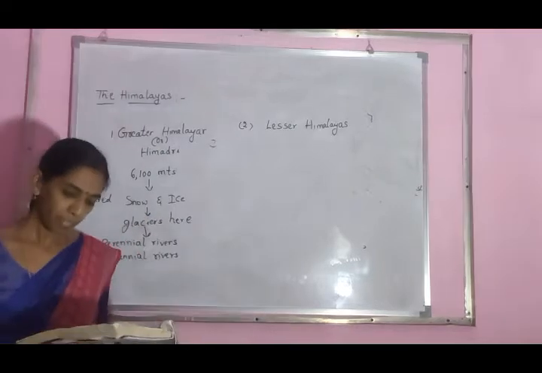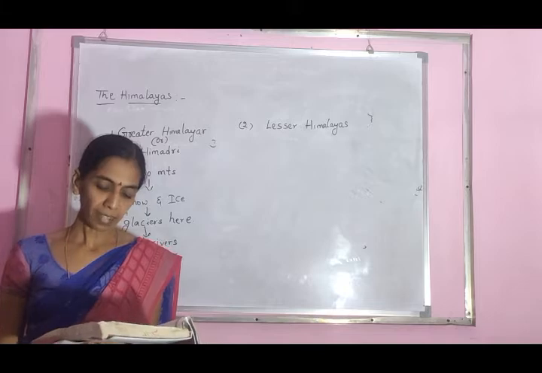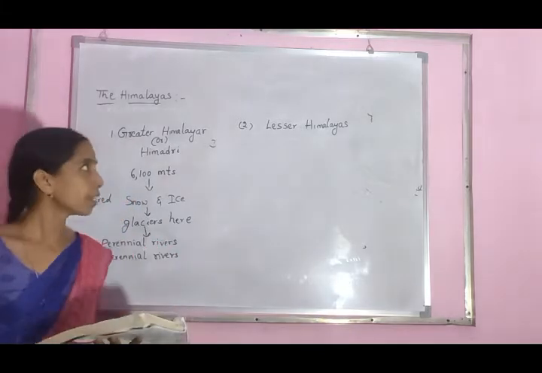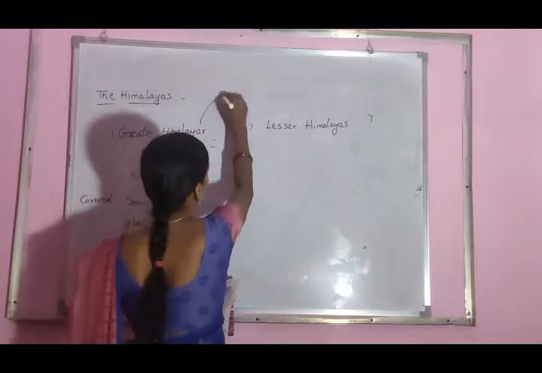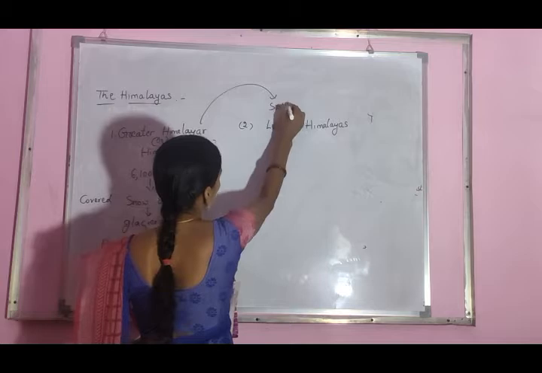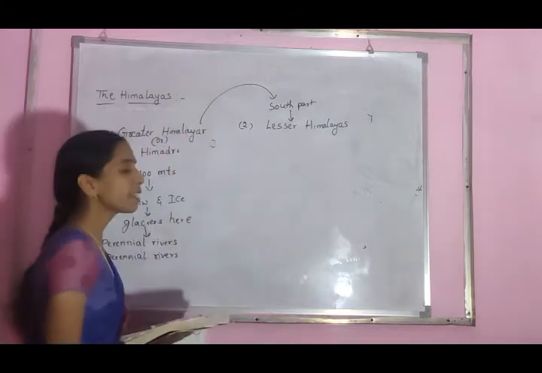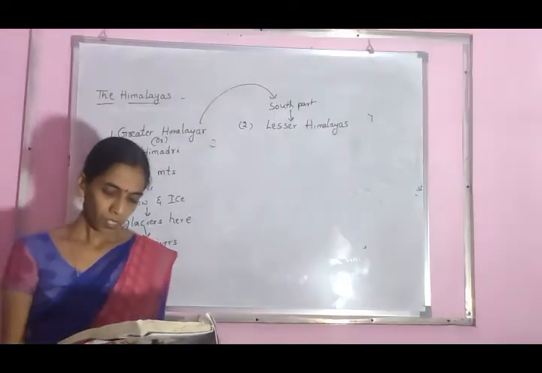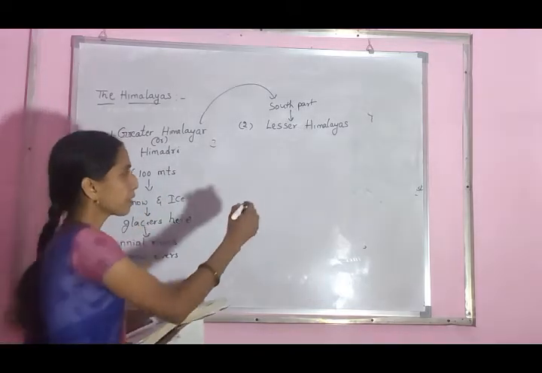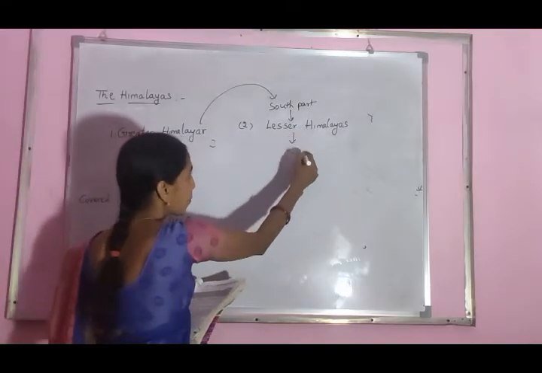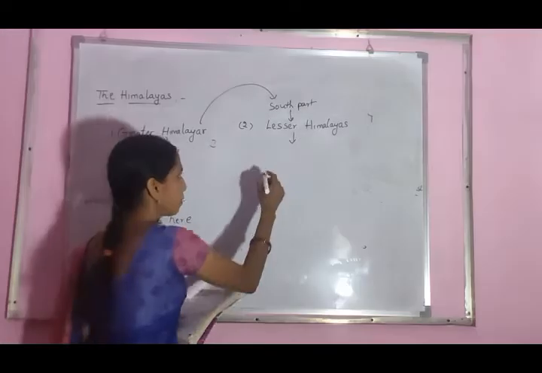Second one, Lesser Himalayas. The portion of the range found south of the Greater Himalayas is called the Lesser Himalayas, which has the most rugged relief. In the Lesser Himalayas, rugged relief means a rough surface.